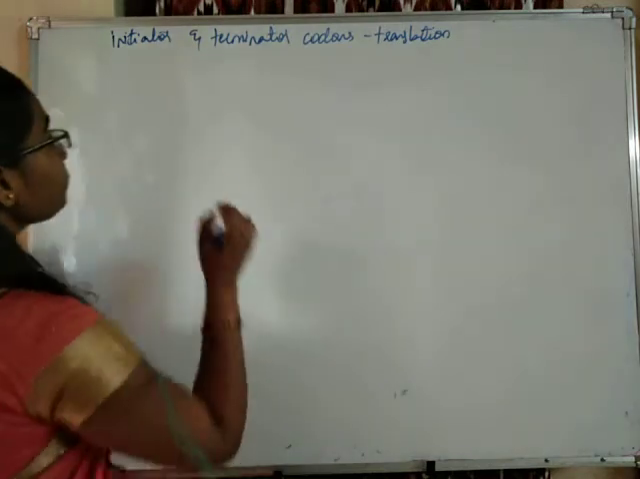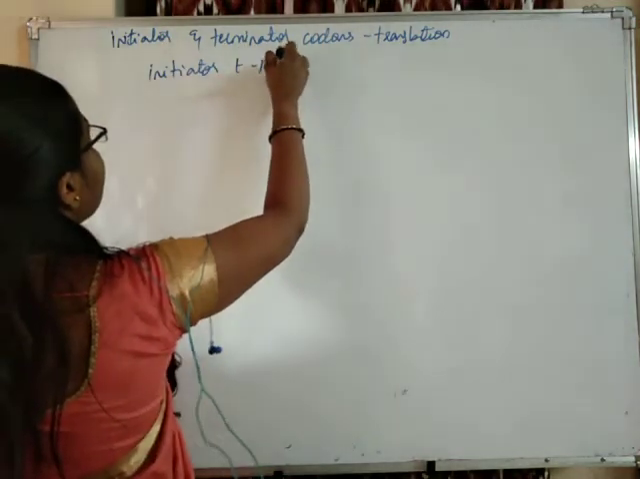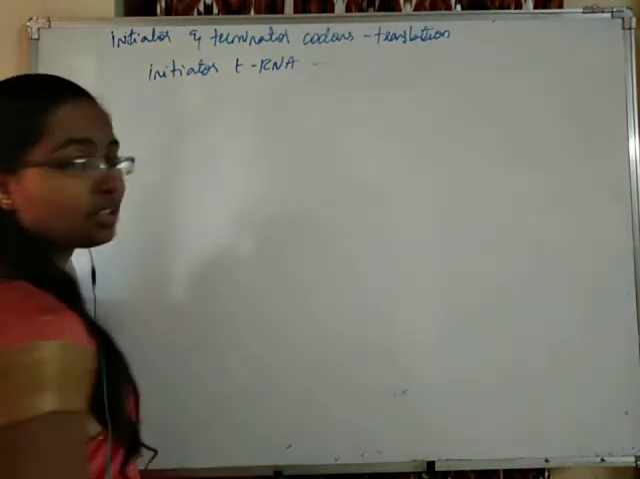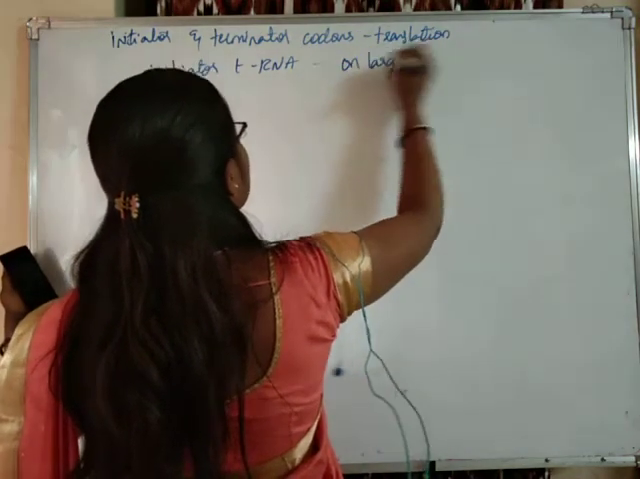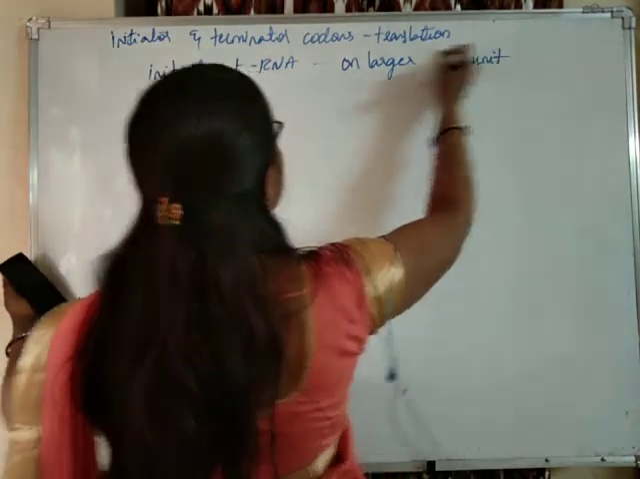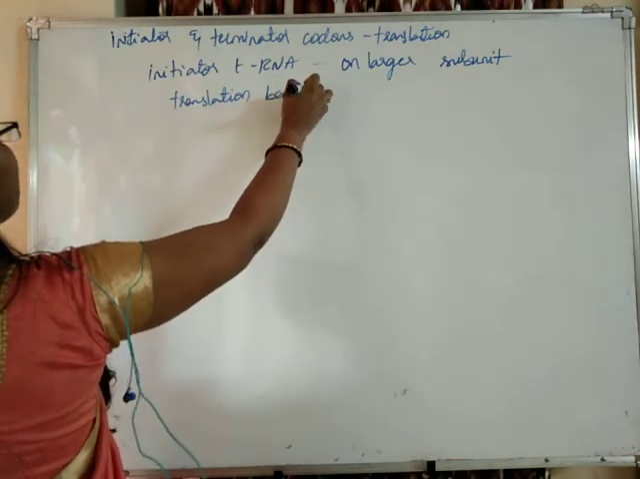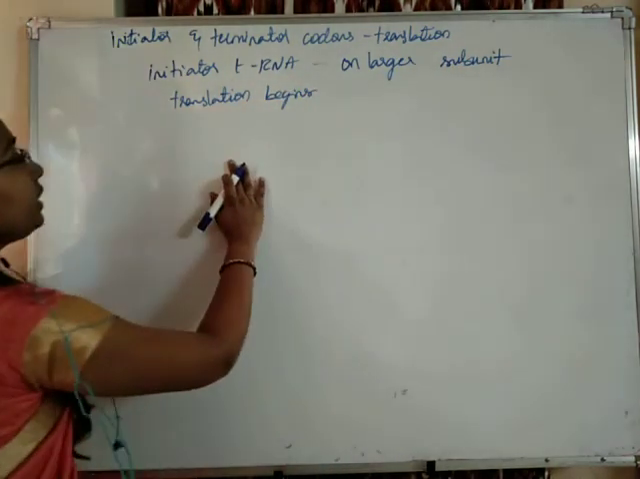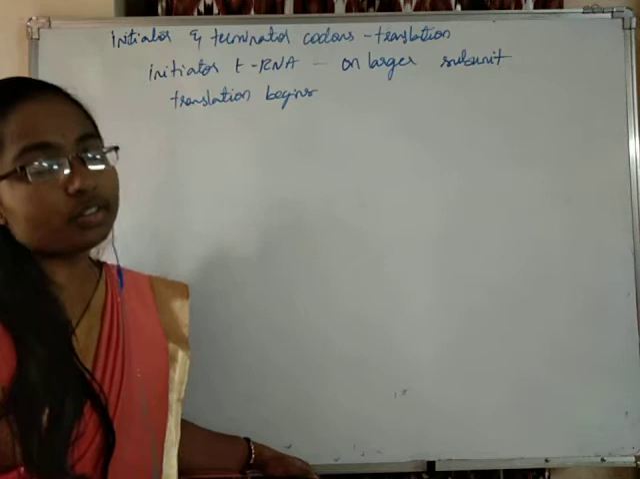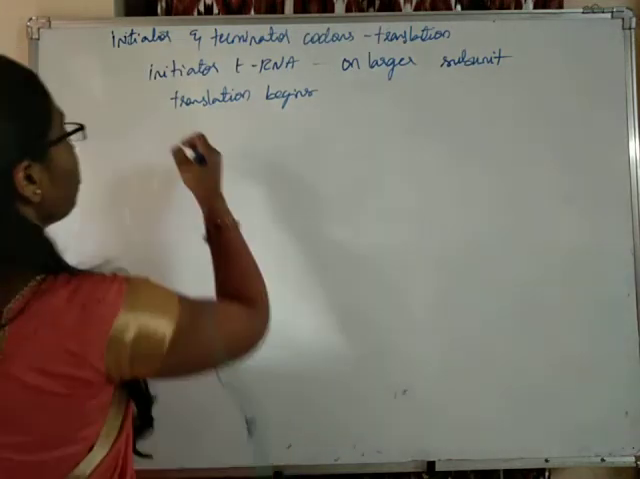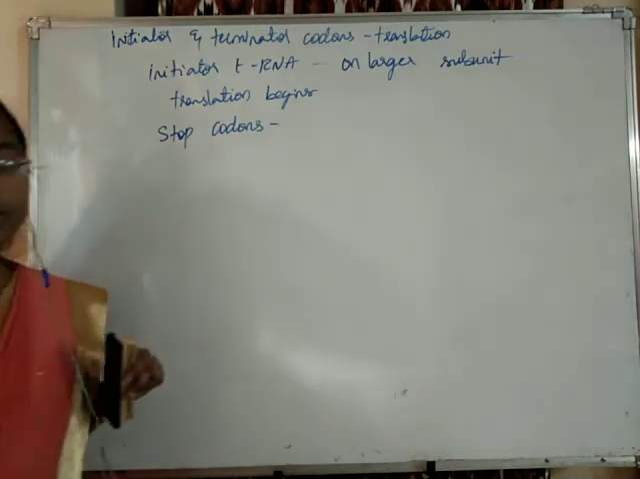Okay, and with the binding of the initiator tRNA onto the larger subunit, translation will begin. Okay, translation begins. And now after the initiator tRNA, the ribosomes will move from one codon to another codon continuously till they reach the stop codons.